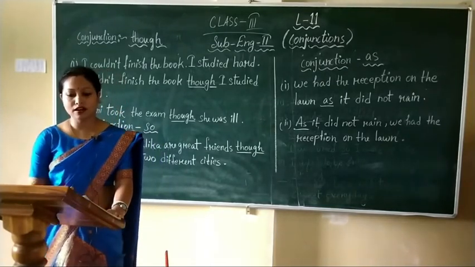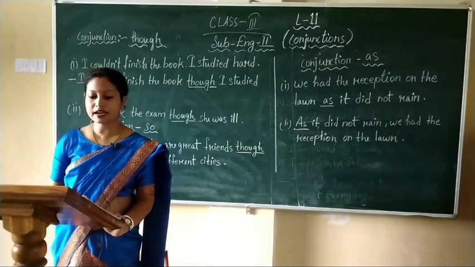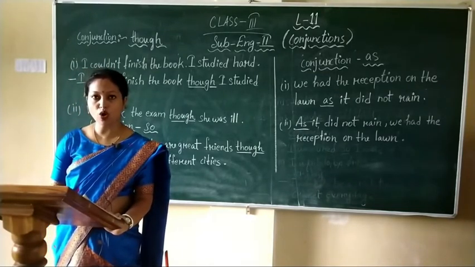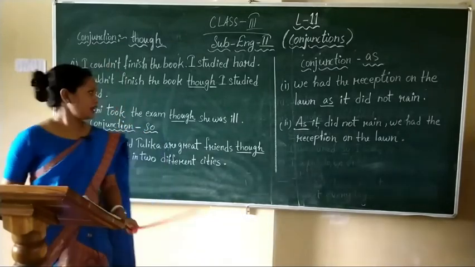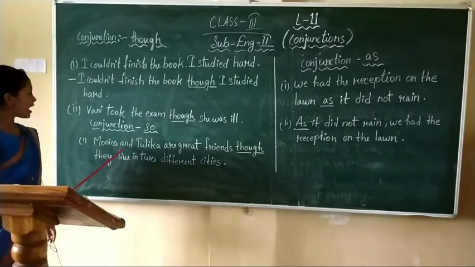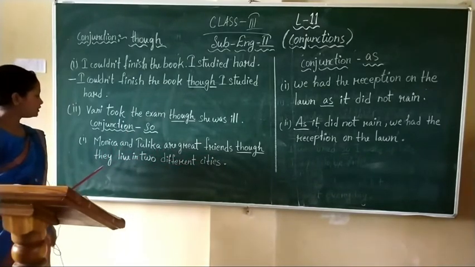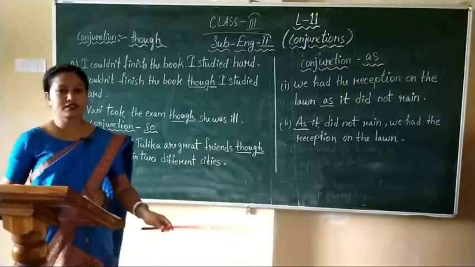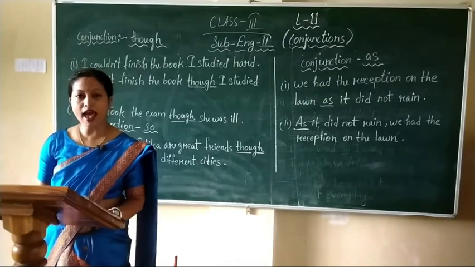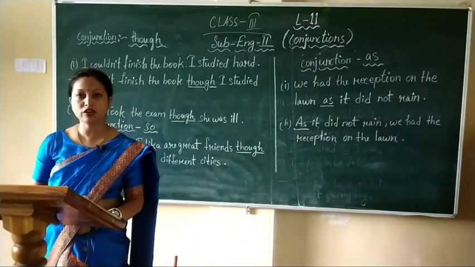Next, let us learn how to use a comma when the part of the sentence that starts with though comes first. For example, see, Monica and Tulika are great friends though they live in two different cities.